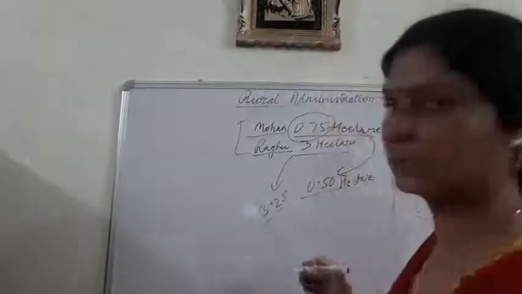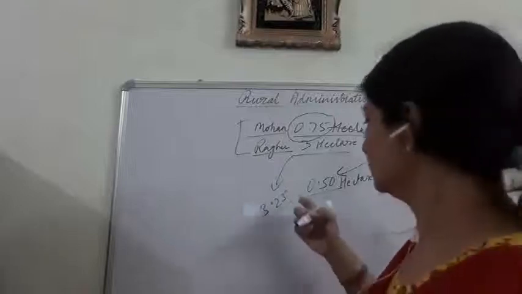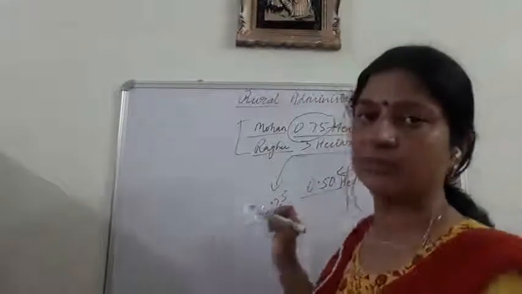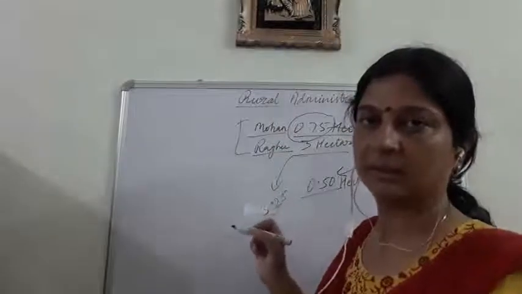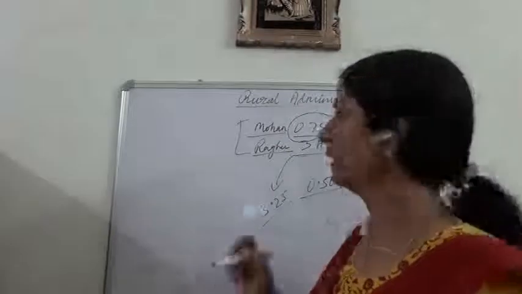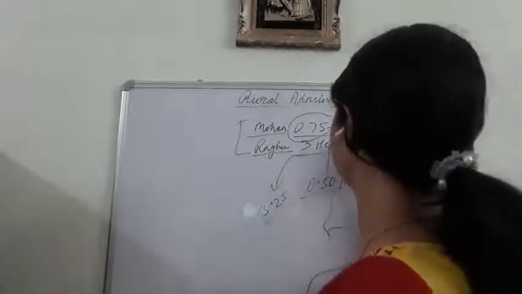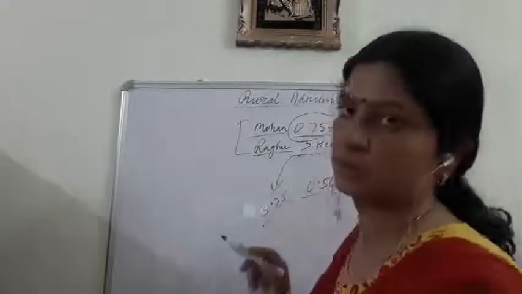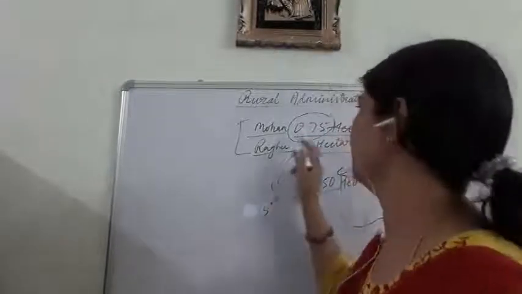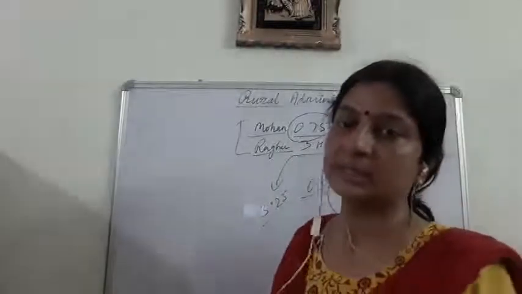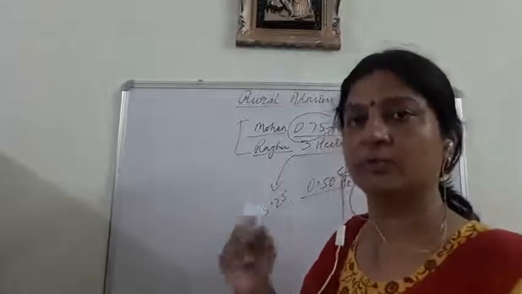What does it mean? Raghu's land has been increased from 3 hectare to 3.25 hectare. It has been increased by 0.25 hectare. And we see that the area of Mohan's land has been reduced from 0.75 hectare to 0.5 hectare. It means there is a reduction of 0.25 hectare.